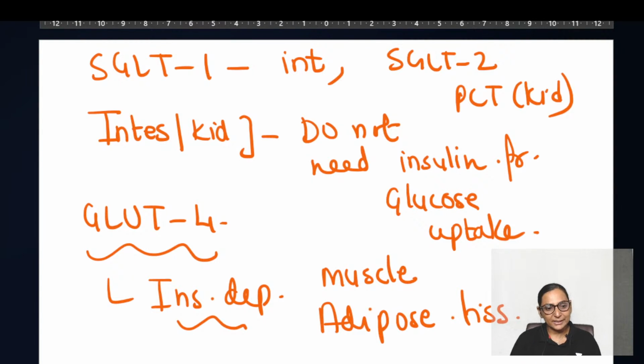So glucose and even insulin related, there are very repeated questions. So glucose reabsorption should be studied very well. Next one.